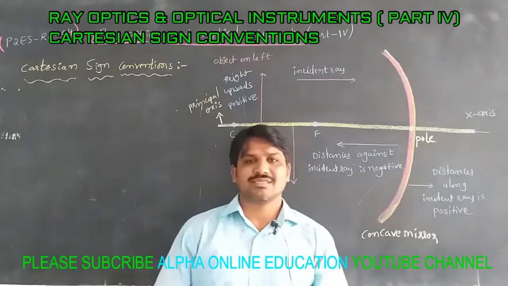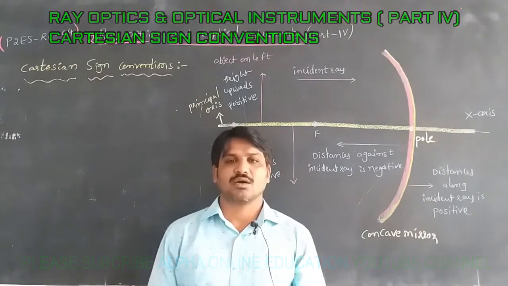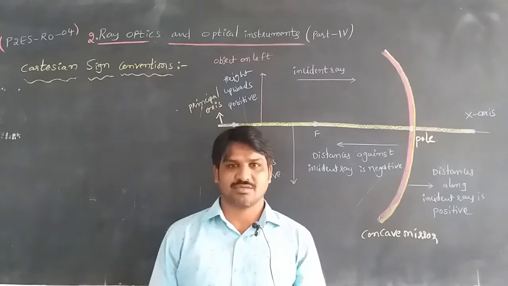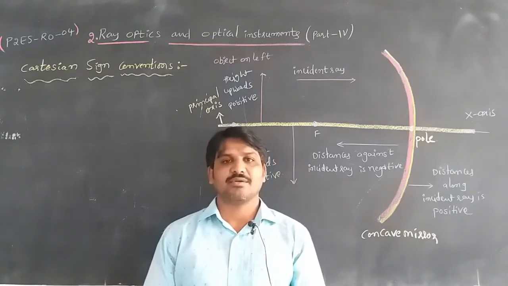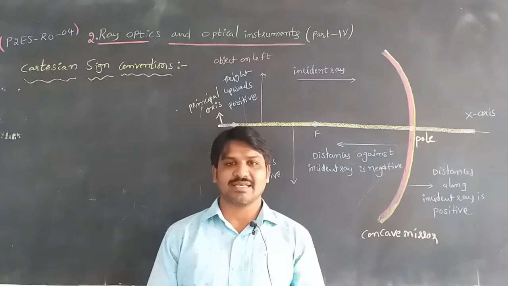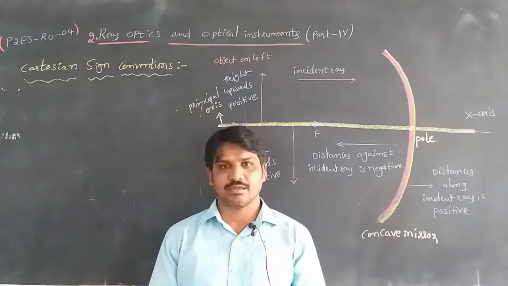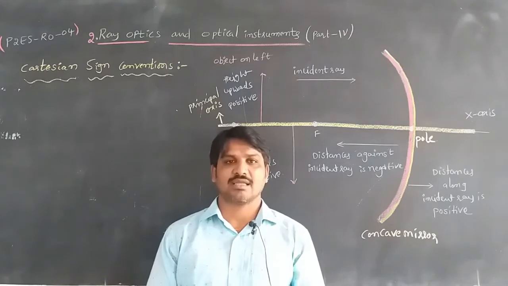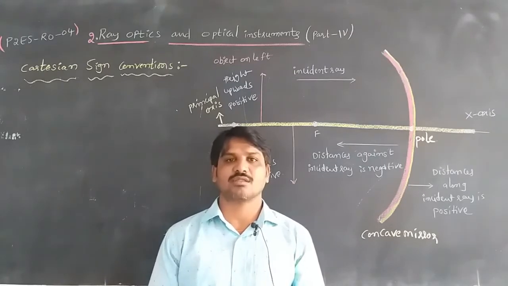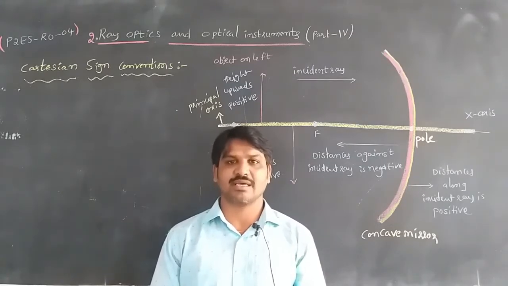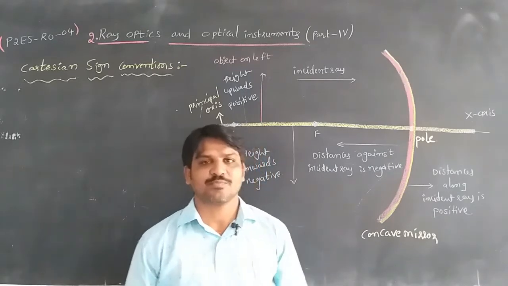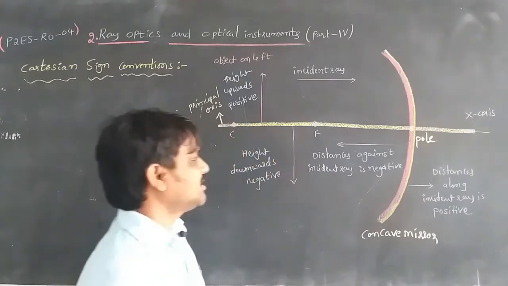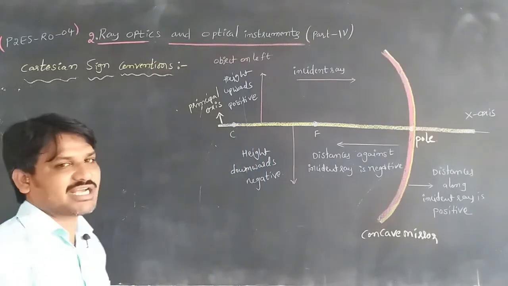We are going to discuss the Cartesian sign convention. Whenever an object is placed in front of a mirror, to find the distance of the object, the distance of the image formed by the mirror, and also the focal length, we need to know the values. Here we are going to discuss that Cartesian sign convention.